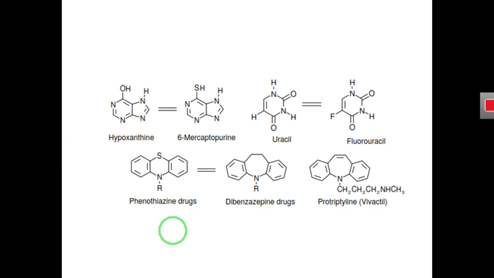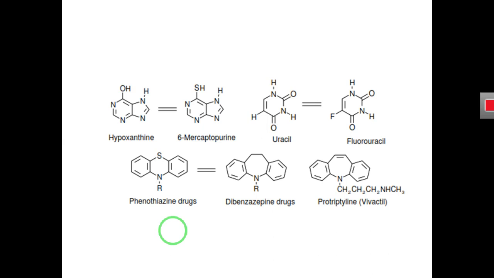So this was the structure activity relationship lecture, and you have to keep in mind what structure activity relationship is. Structure activity relationship is the relationship of the structure of a molecule with its biological activities, or structure activity relationship is the study of how the biological activities of a structure can change by changing the structure of the molecule.